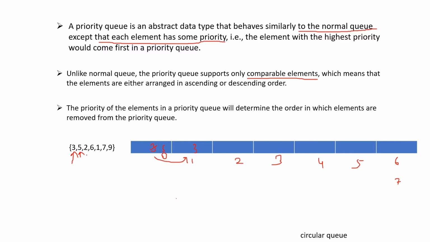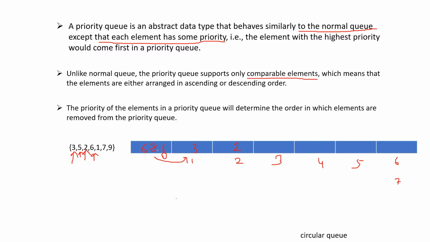Now suppose I want to insert 2 into this priority queue, where will this 2 get inserted? The 2 has lower priority than 5 and also lower priority than 3. So the 2 will get inserted at this place. Now I want to insert 6. Because 6 has the highest priority currently present in this queue, 6 will move to position 0.